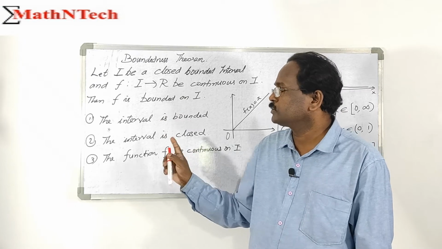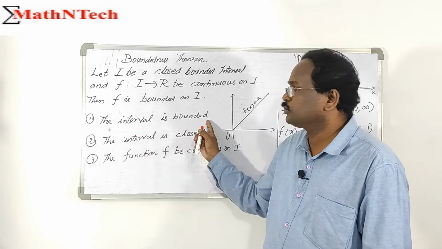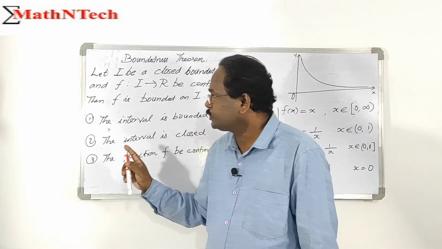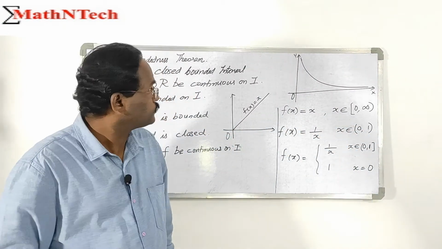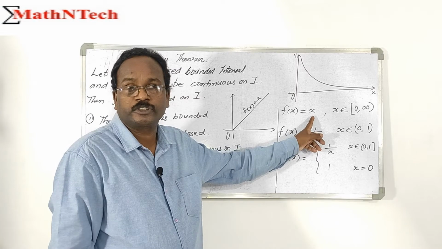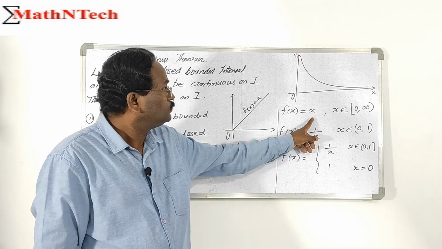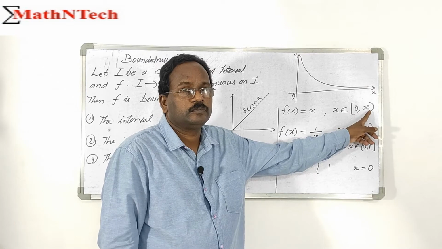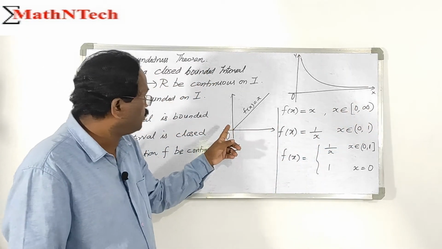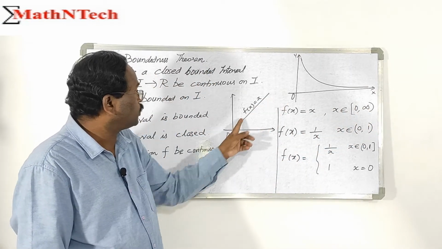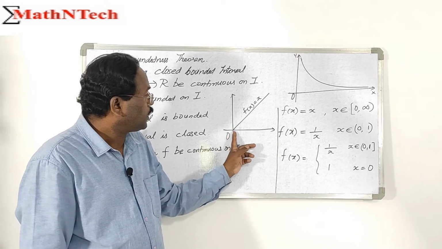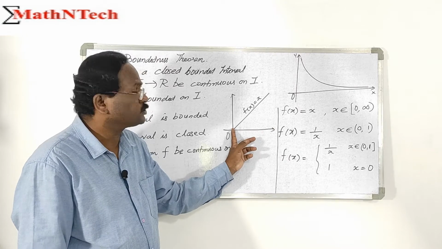So note the examples. First, the interval is not bounded. Suppose the function f of x equals x, with x in the interval 0 to infinity. Clearly, the graph is f of x equals x. As x tends to infinity, what happens?